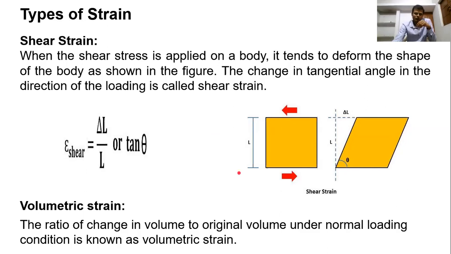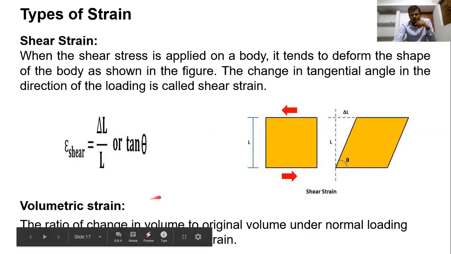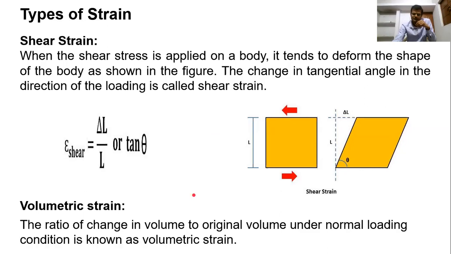Now the last but not the least, volumetric strain. Obviously, as we learned that strain is change in length upon original length, the ratio of change in the volume to original volume under normal loading condition is known as volumetric strain. So that's all from my side. Thank you.